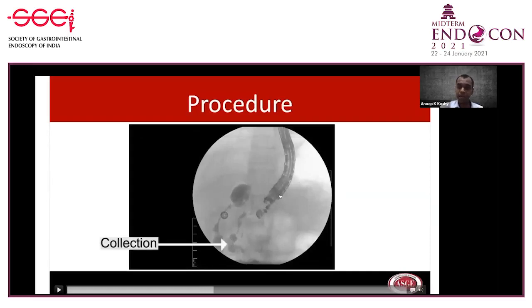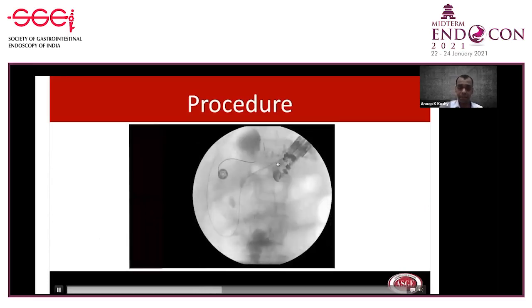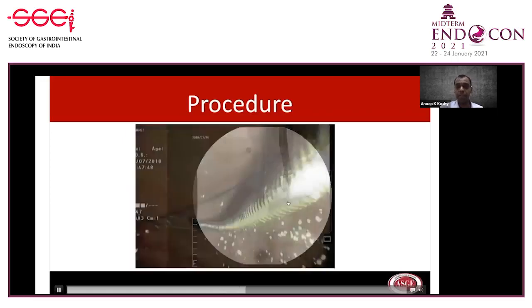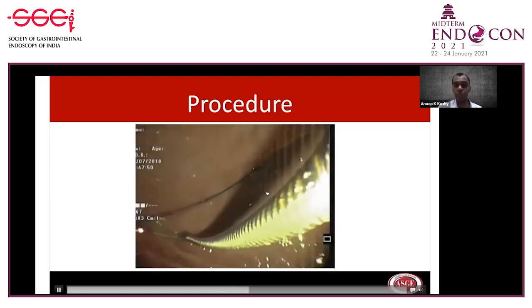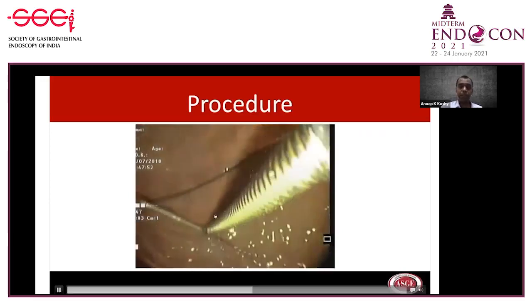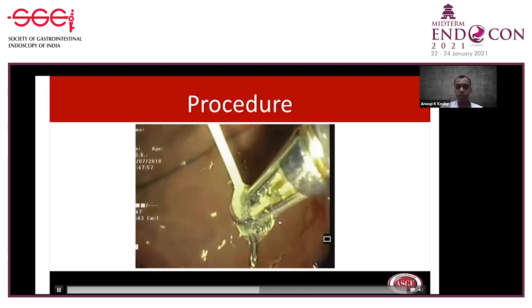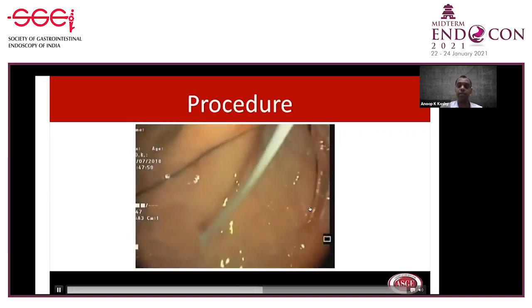After that, we passed the guide wire through the needle into the PD across the leak into the duodenum. This is that. Now you have a guide wire in the duodenum, that is across the leak, across the papilla in the duodenum. Then we remove the needle, leaving only the EUS scope and the guide wire in place. Then we remove the scope, leaving only the guide wire in place. Then by the side of the guide wire, we pass a duodenoscope. Then the tip of the wire which was coming out of the papilla was grasped with the biopsy forceps, and it was pulled out through the accessory channel of the scope.